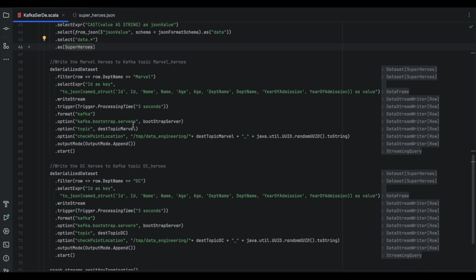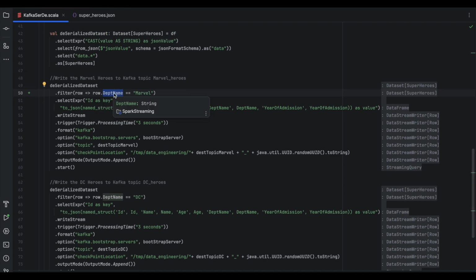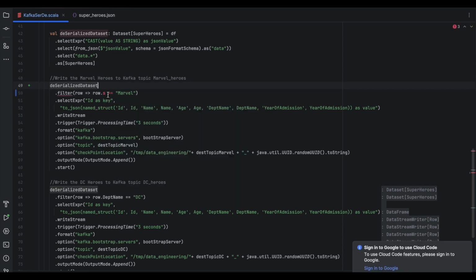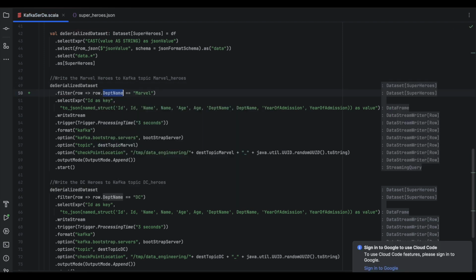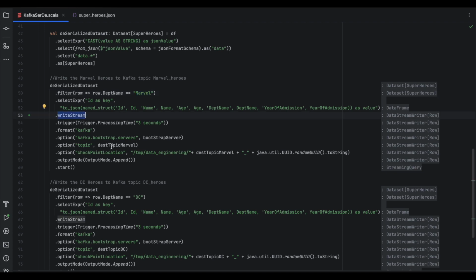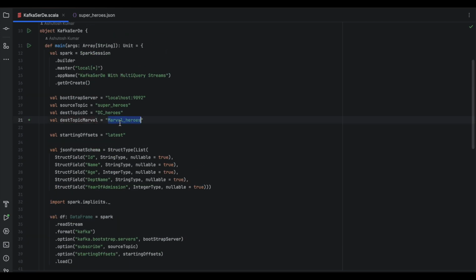How can we do that? We are filtering on the department name. So now this is a dataset, and this gives strict compile time checking. If you give the department name like S, it will give a compile time error. That is why we have used dataset, for the strict compile time checking. So if the department name is Marvel, then what you need to do is writeStream to a destination topic of Marvel, which is the topic name Marvel_heroes.